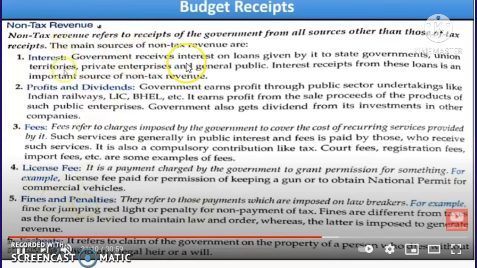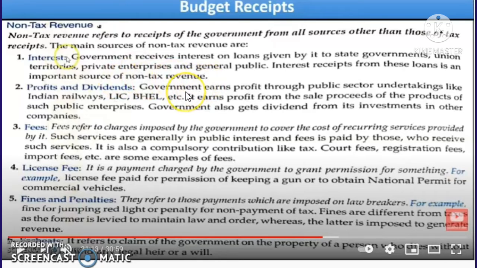Government receives interest on loans given by it to state governments, union territories, private enterprises and the general public. So interest receipts from these loans are an important source of non-tax revenue.